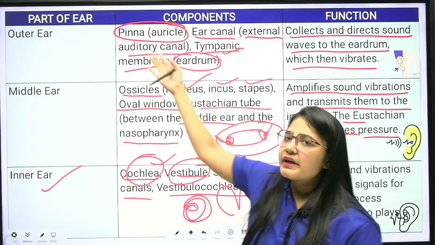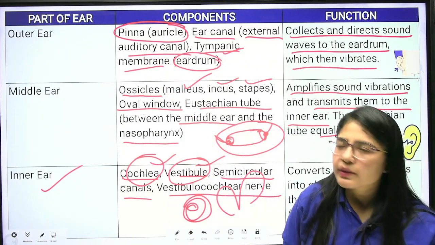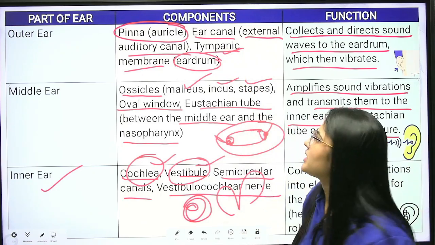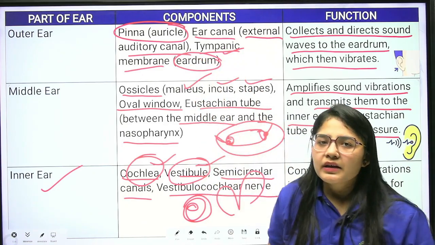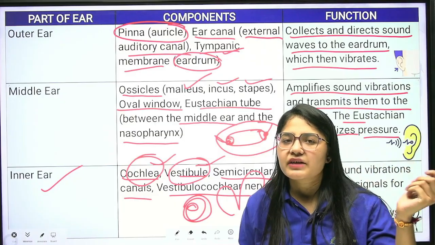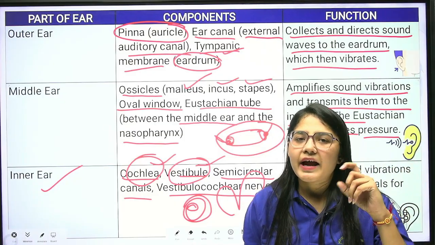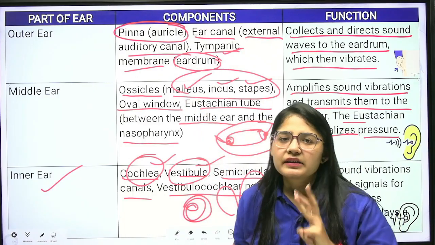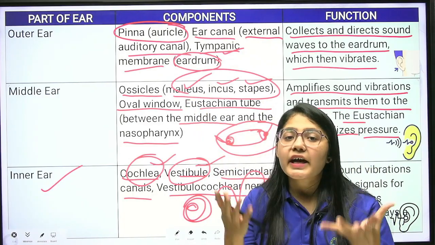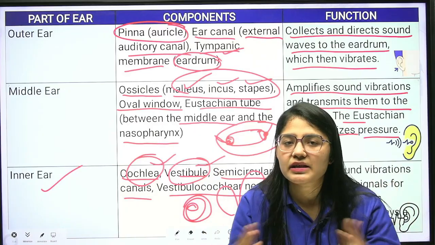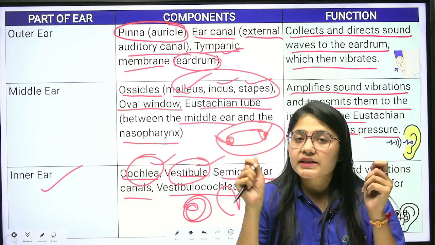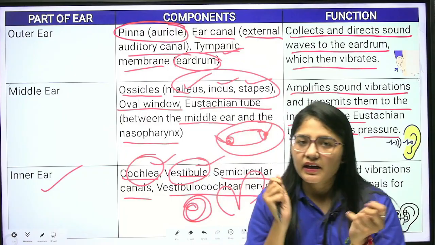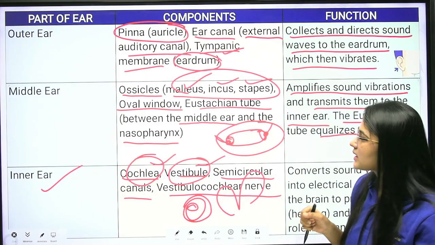Clear? So the pinna has the function to collect the sound. Our ear canal gives the passage to those vibrations. The tympanic membrane is the eardrum, which the sound vibrations hit. Next we have the ossicles, the three bones which are used to amplify the sound vibrations. These three bones collectively beat against each other so that they can amplify the sound vibrations.